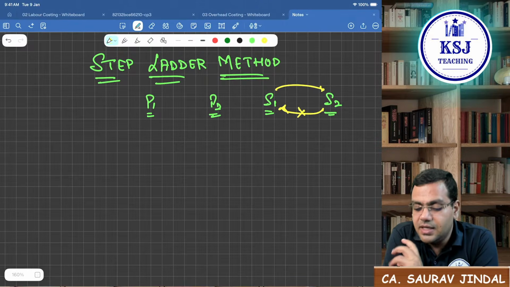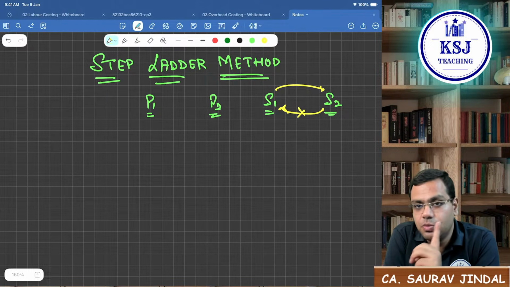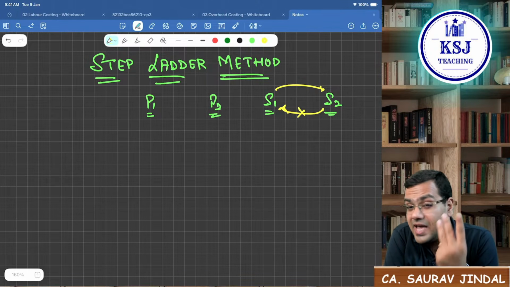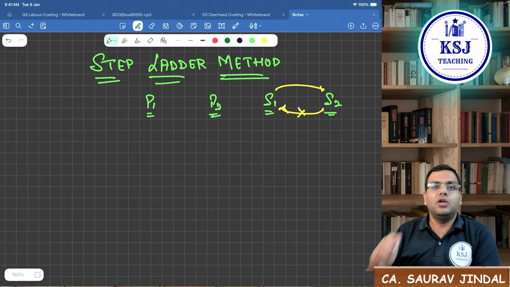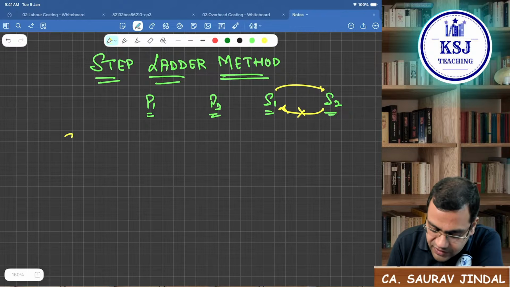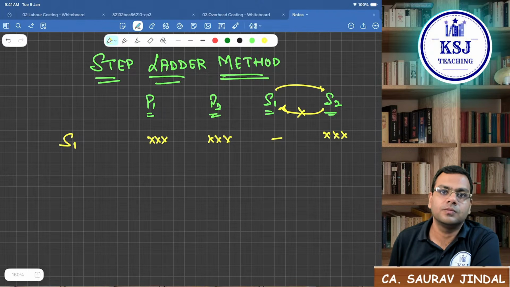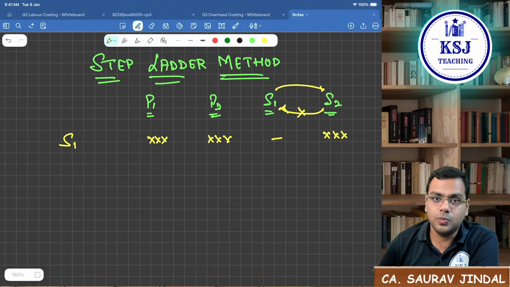In this case, service department S1 is providing services to P1, P2 and S2, 3 departments, whereas S2 is providing the services only to P1 and P2. So when we do secondary distribution, we will first distribute S1 between P1, P2 and S2.